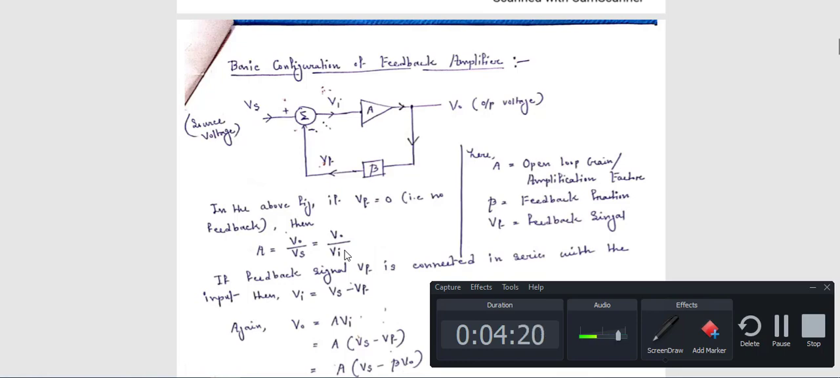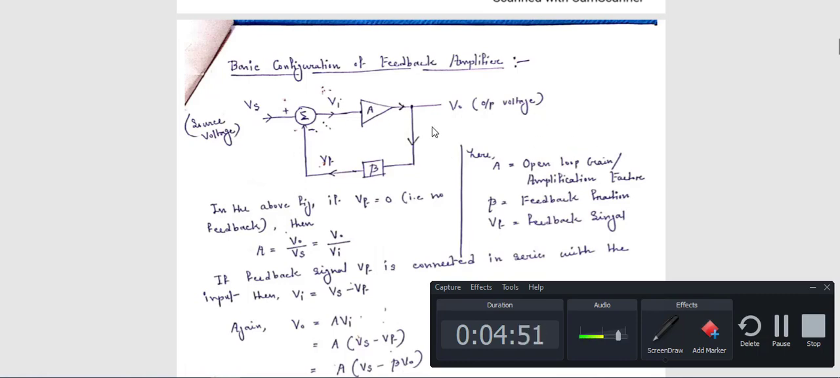Then your topic is that you have to calculate the overall gain for the feedback circuit. How can you calculate this? See here, this A is known as the open loop gain or amplification factor. Now what is beta? Here beta is the feedback fraction through this feedback path. And what is Vf? Vf is the feedback signal. What is Vs? Vs is your input voltage or source voltage and V0 is your output voltage.